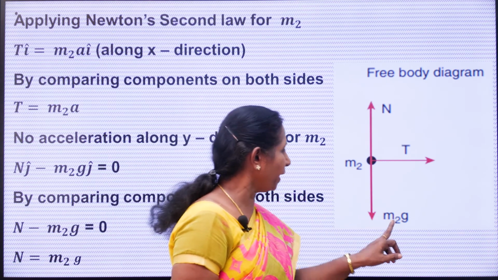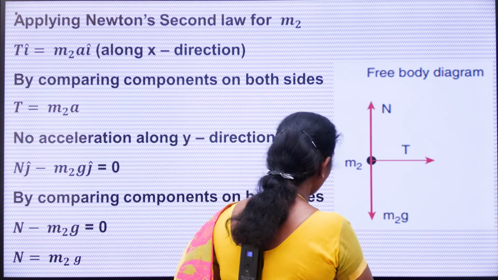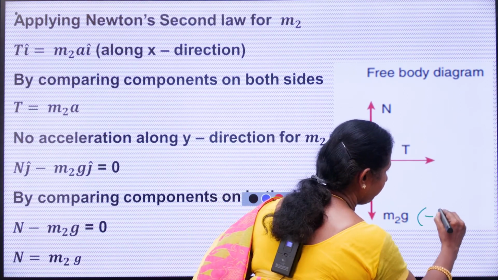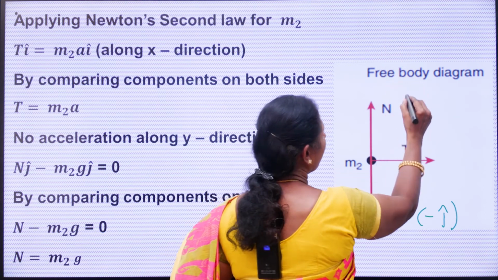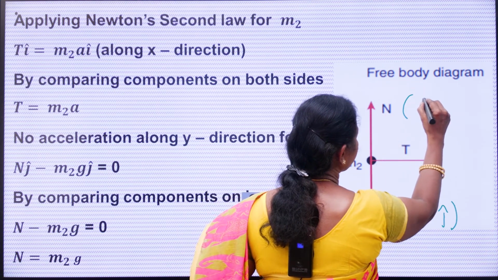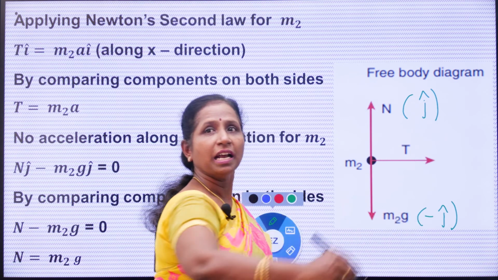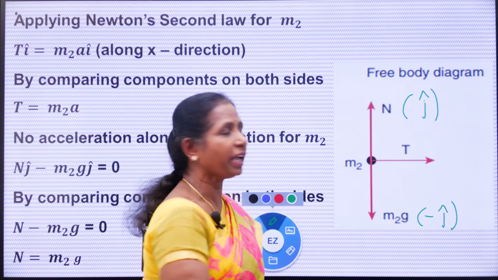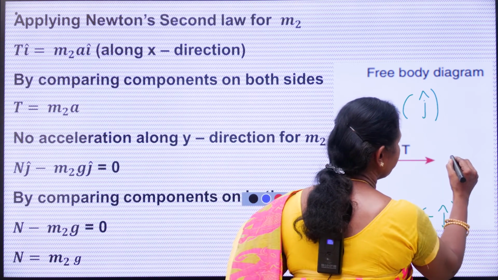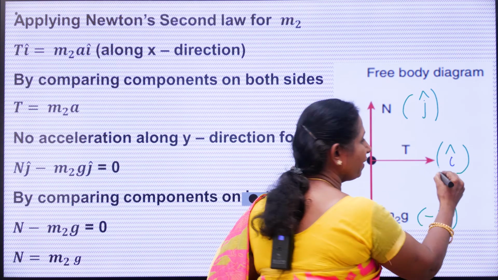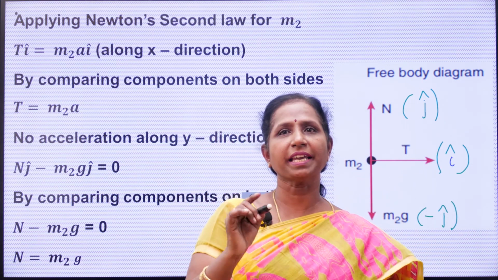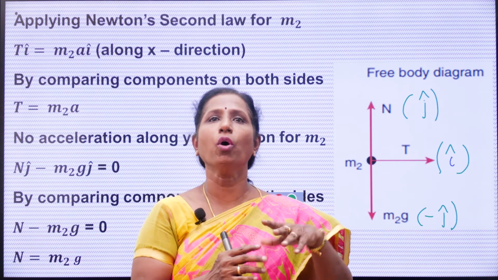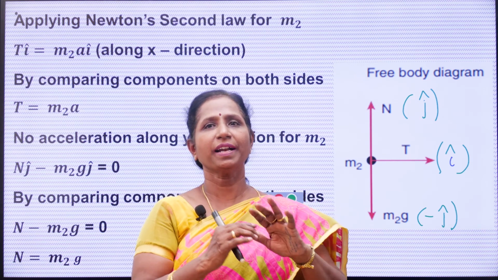So how to apply for m2g? This is along negative y direction, therefore minus j cap, then normal along positive y direction, plus j cap, and tension along the horizontal direction. Tension is acting along the horizontal direction, which is the positive x axis, so plus i cap. Clear? Now for this case, we must deal with both the x direction as well as the y direction.